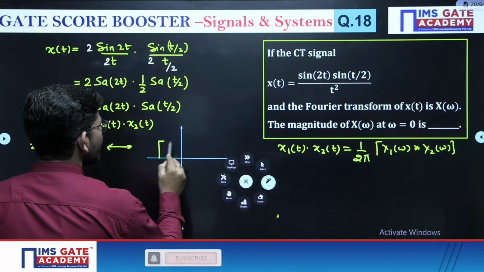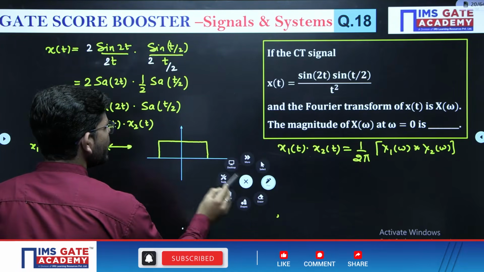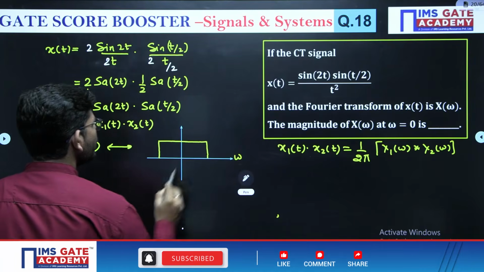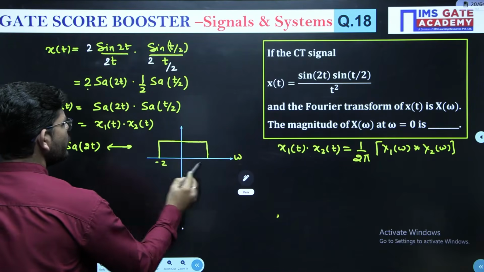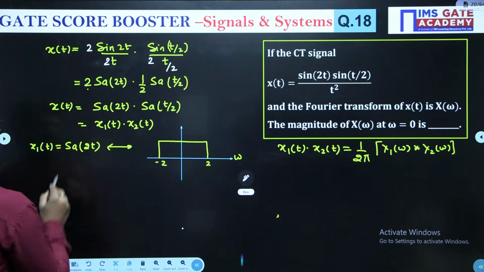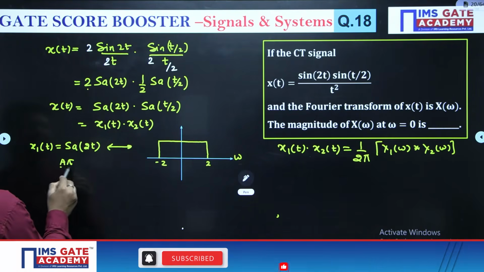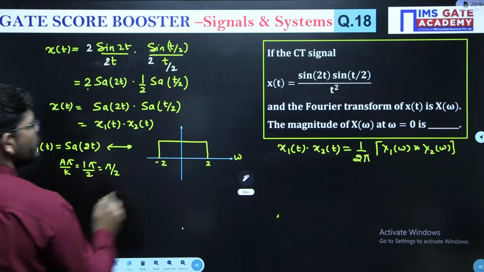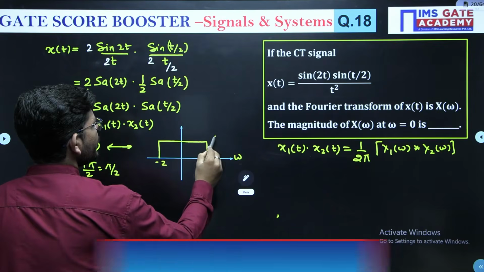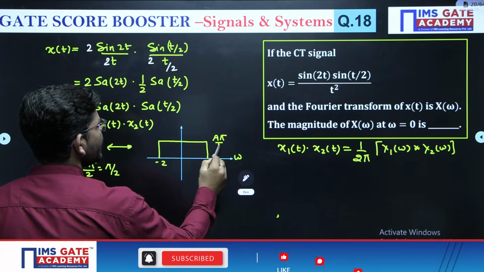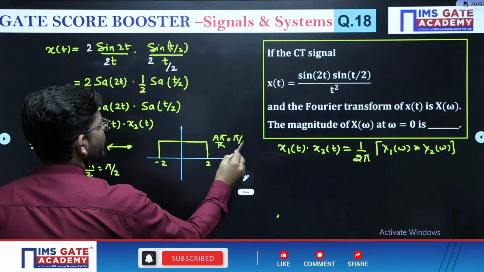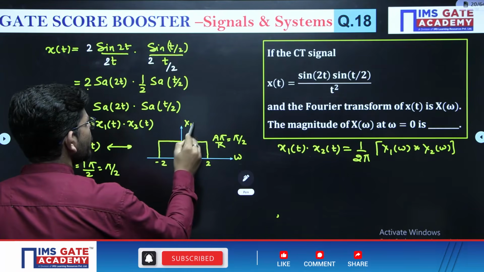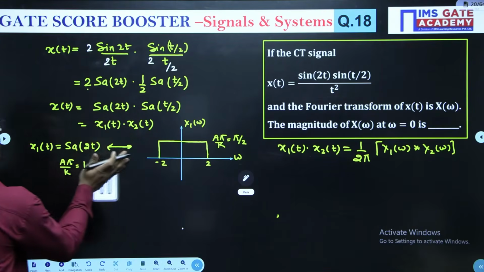The Fourier transform of a sinc signal is a rectangular pulse in the frequency domain from -2 to 2. What will be the magnitude here? A pi over k. See, A is 1, pi is pi, and k is 2. So we will get pi by 2. This magnitude is determined by A pi over k, and this will be pi by 2 here. This is X1 omega. Correct?